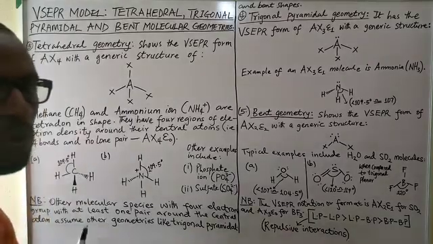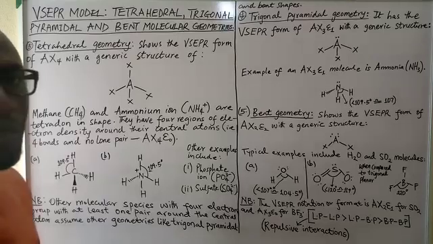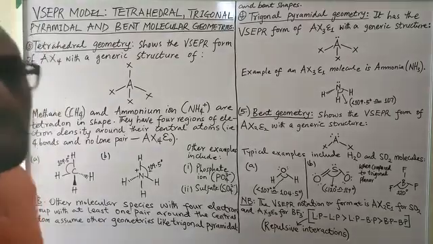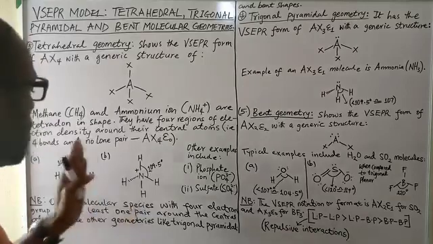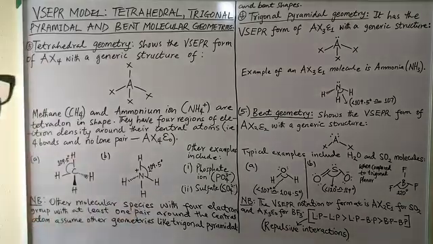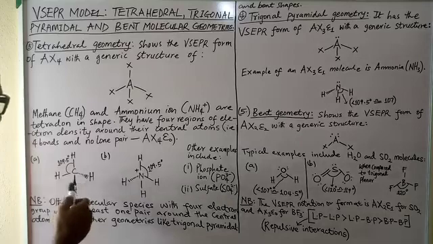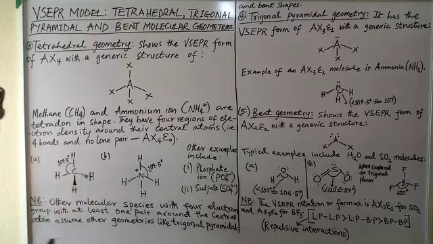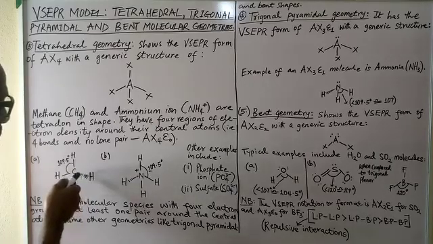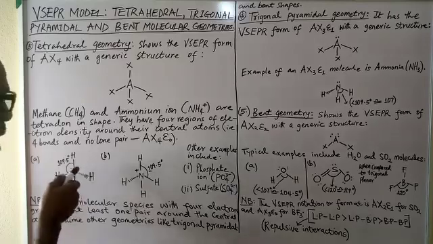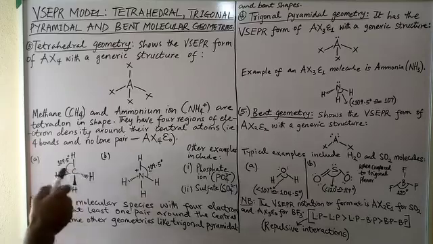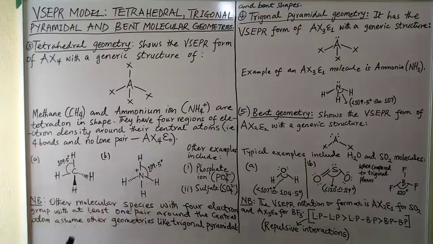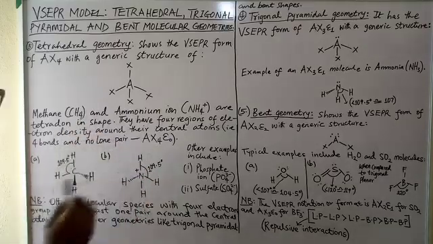These 2 wedge bonds are part of what will help us appreciate the 3-dimensional nature of these molecules. The solid wedge shows an electron group or a bond that is coming towards the viewer, while the broken or hashed wedge bond shows the electron group that is receding or moving away from the viewer, into the paper or the board.